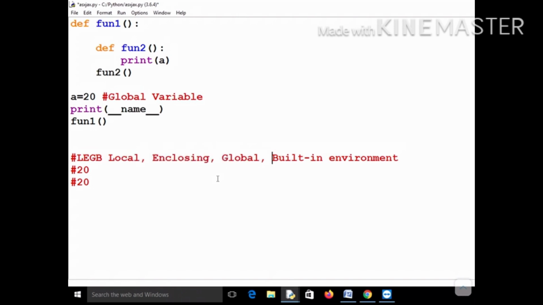So where will it check? In the built-in environment, the built-in environment of Python. And let me tell you that in the built-in environment, the value of this variable __name__ is __main__. So what will be the output? The output will be this particular value, __main__, because the value of this particular name variable is main. So let me run this and show it to you.